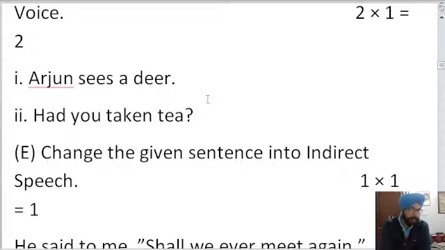Arjun sees a deer. Change the voice. And the second sentence also you can do. Had you taken tea? Unseen YouTuber is closer but not properly correct. Harsh Paul has given the right answer. Arjun sees a deer. All right. So next is, had you taken tea? Is the second question. So I hope that you had changed the voice of both of them. So it is of 2 marks.